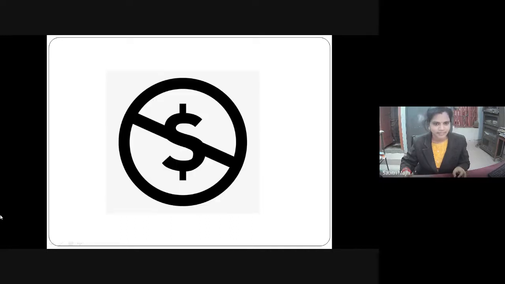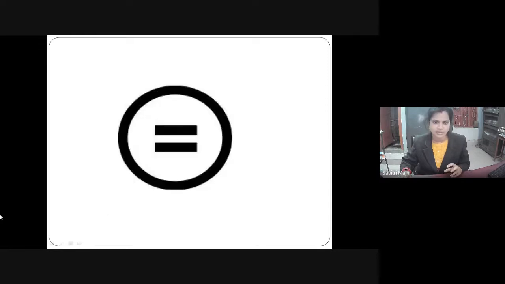This stands for non-commercial. You can use the OER product for any purpose. You can modify, remix, reuse, and redistribute, but not for commercial use. For non-commercial use, you can use this. So what symbol is this? This is the most restrictive element of the CC license. You cannot make any derivative out of the work.